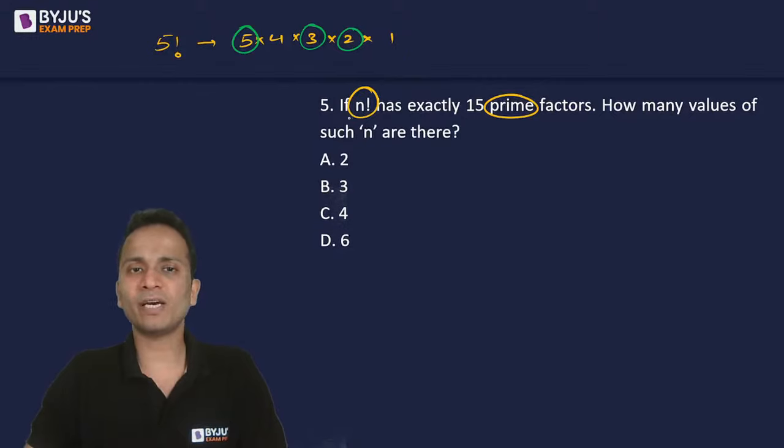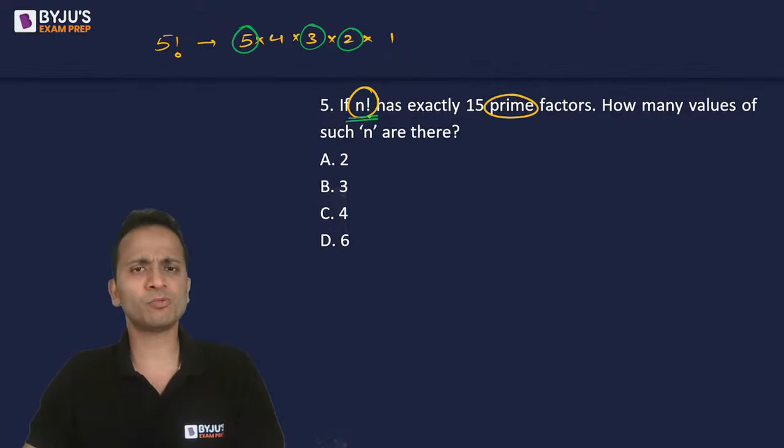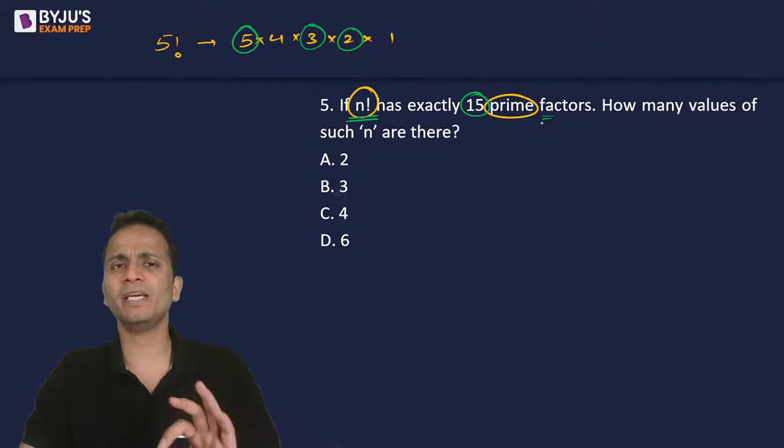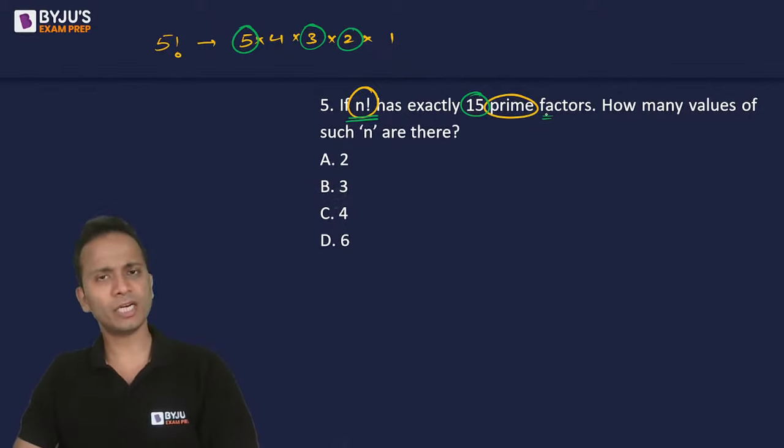Likewise, we'll have to find out the smallest value of n. First of all, सबसे पहले smallest value of n find out करनी है, such that it has exactly 15 prime factors. So first of all, find the smallest value of n. उसके बाद देखेंगे, but सबसे पहले n की smallest value calculate करो. I'll give you 30 seconds for this.